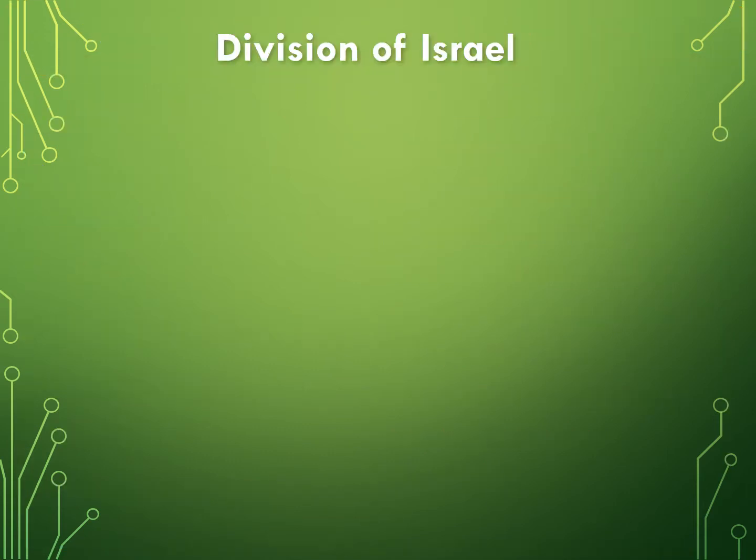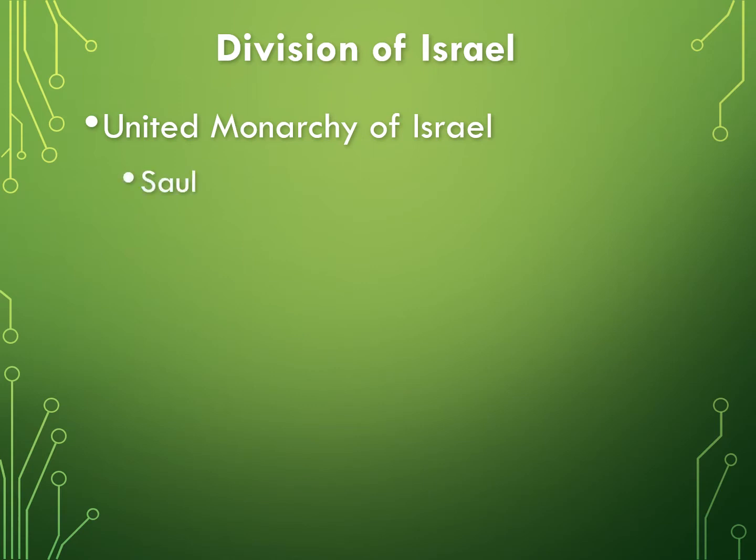When we talk about the division of Israel, we are talking about the division of the United Monarchy of Israel. The United Monarchy was established through King Saul and contained all 12 tribes of Israel in one kingdom. After Saul's disobedience, the kingdom was stripped from his lineage and given to David. The Davidic covenant, according to the Deuteronomistic history, maintained that God would always have one of David's descendants as the king of Israel.